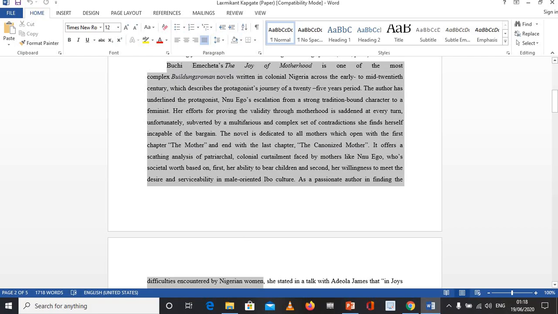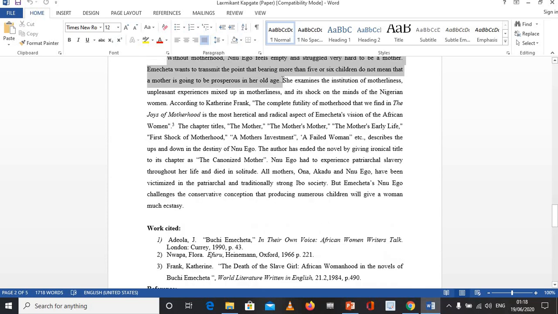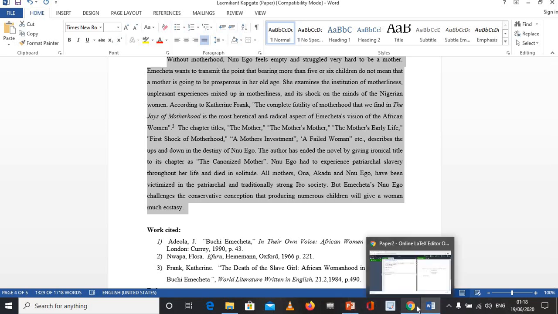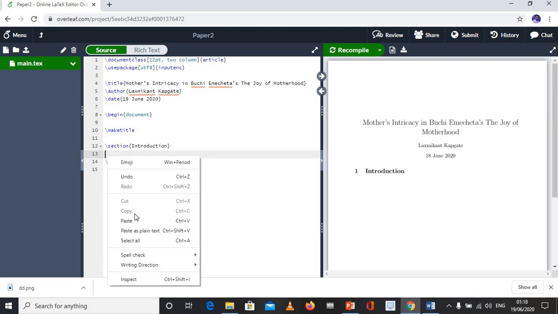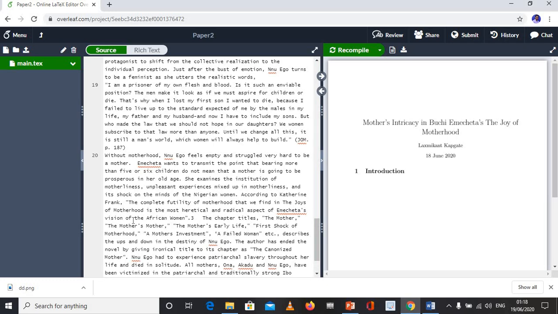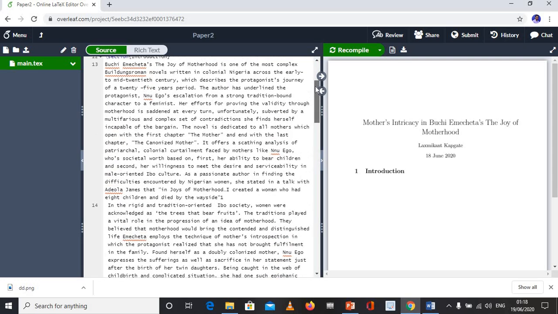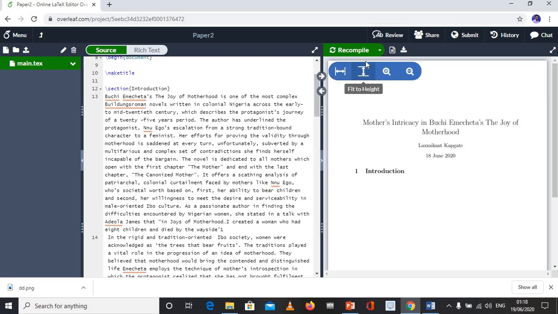I am going to copy the whole page, and let's go to page and paste it here. Now see, I have pasted my Word file here. Full paper I have copied here and pasted. Now see what happened when I click on recompile button.